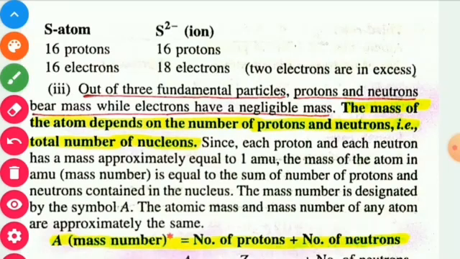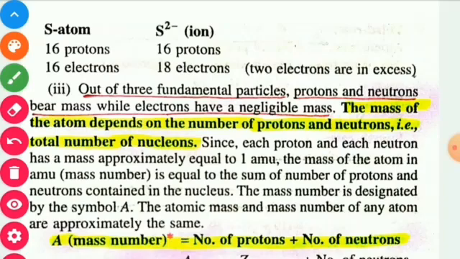Since each proton and each neutron has a mass approximately equal to 1 AMU, the mass of the atom in AMU, that is the mass number, is equal to the sum of the number of protons and neutrons contained in the nucleus.